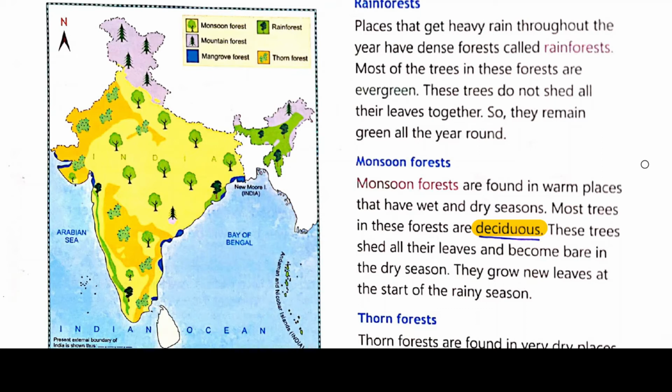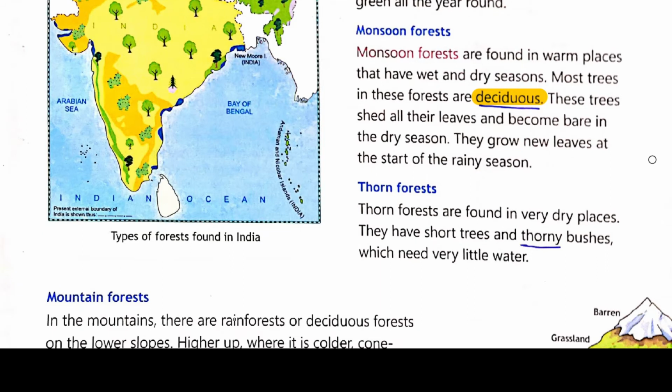First, we came to know that in rainforest the leaves of the trees remain green forever. But in this type of forest, the trees shed their leaves and become bare in dry seasons. That means mostly in the summer season, the dry season, they shed their leaves. They grow new leaves at the start of the rainy season. So this is about monsoon forest. First we discussed rainforest, and second monsoon forest.